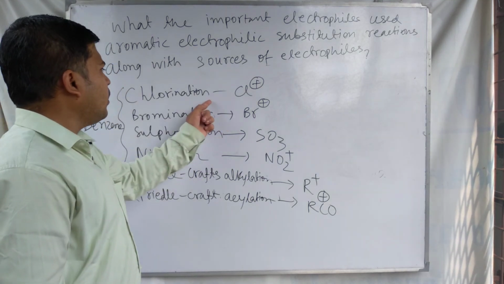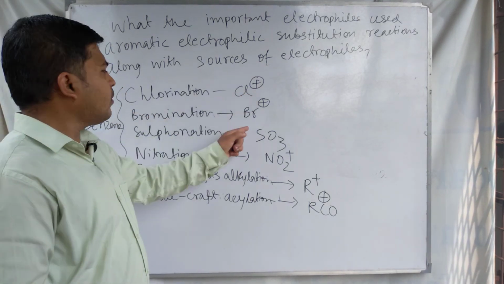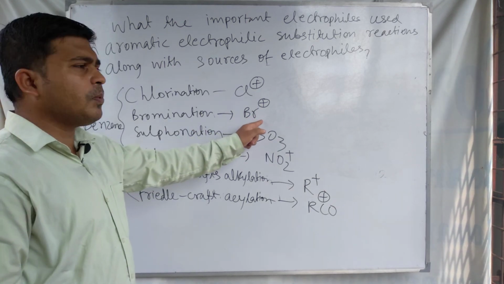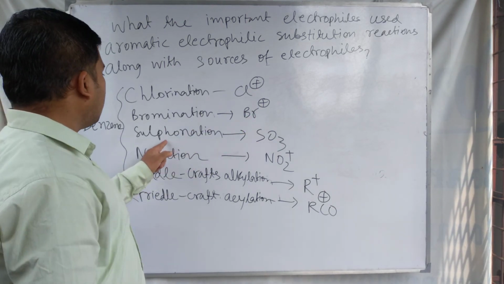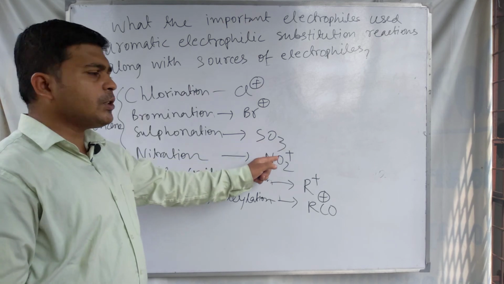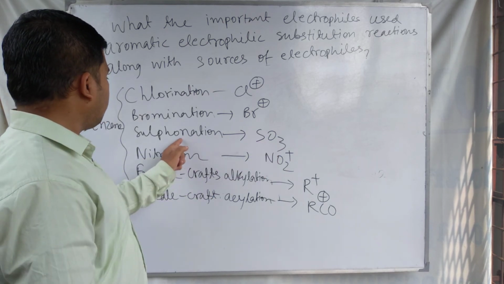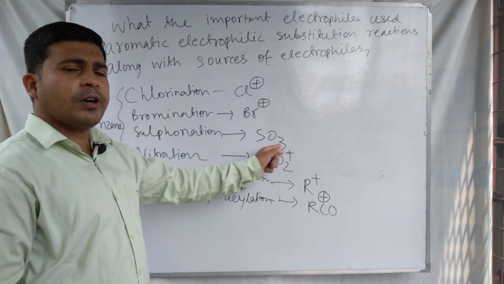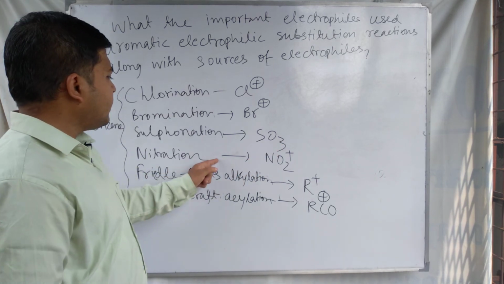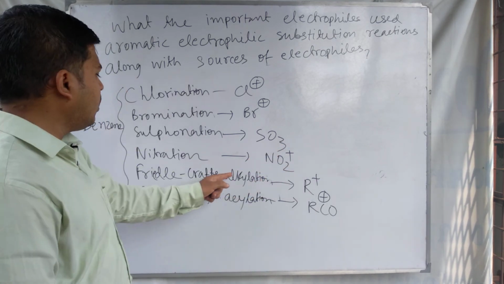For chlorination, the electrophile is Cl plus. For bromination, the electrophile is Br plus, the bromonium ion. For sulfonation, sulfur trioxide is used. For nitration, NO2 plus or the nitronium ion is used.